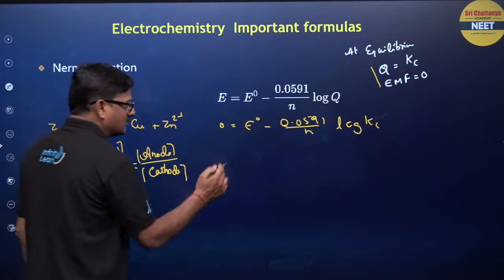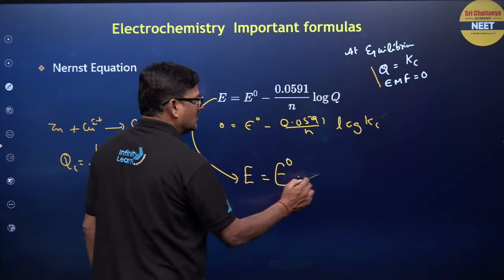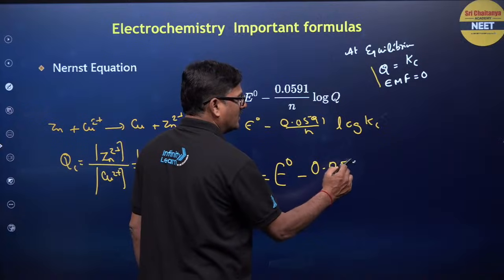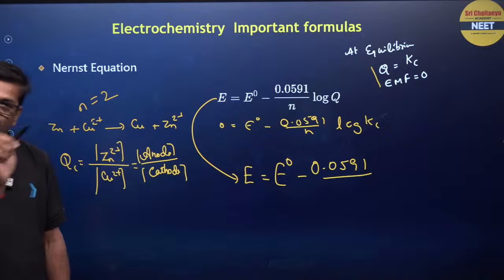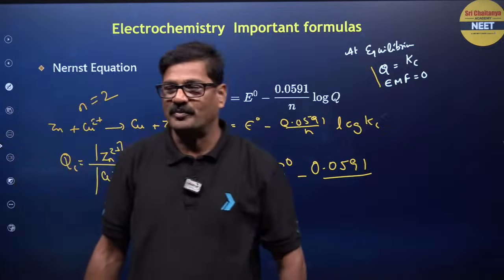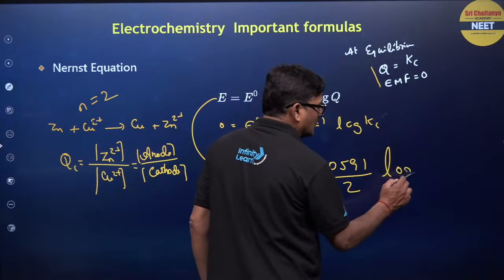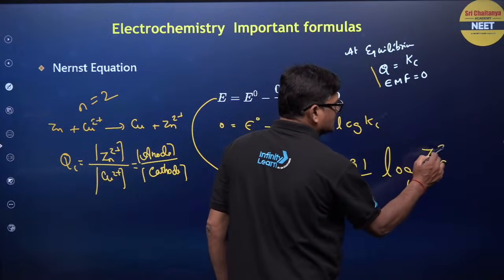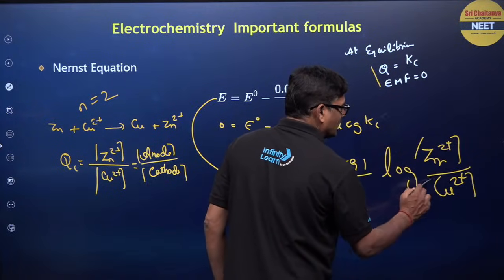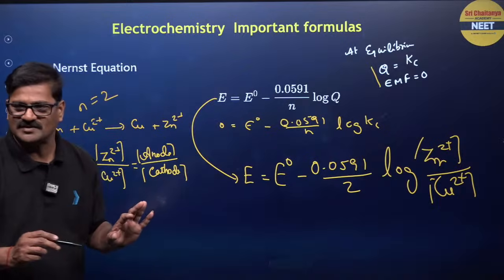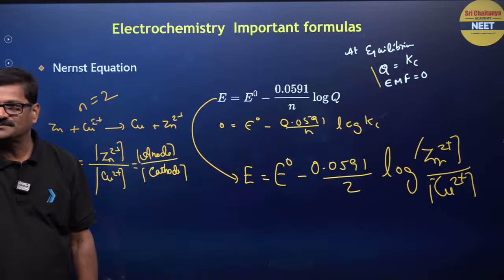We can directly put it here. EMF of the cell is equal to E naught minus 0.0591 by n, where n is equal to 2: 2 electrons lost by zinc, 2 electrons gained by copper. So it is going to be 2 log of anode zinc 2 plus over copper 2 plus, right? So this is the simplest version. Any doubt?